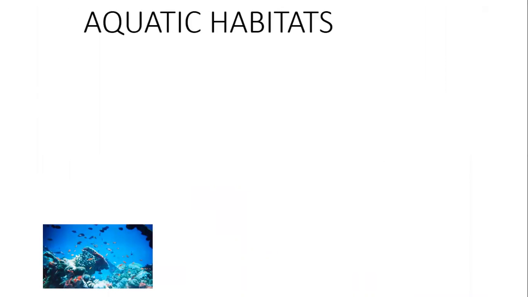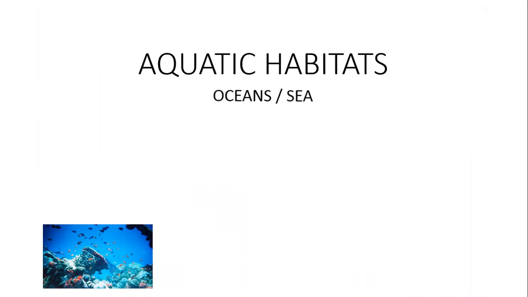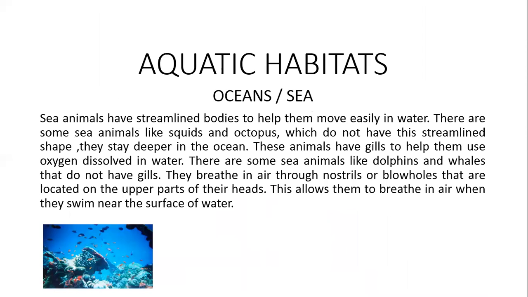Aquatic habitat. Oceans and sea. Sea animals have streamlined bodies to help them move easily in water. There are some sea animals like squids and octopus which do not have this streamlined shape. They stay deeper in the ocean.